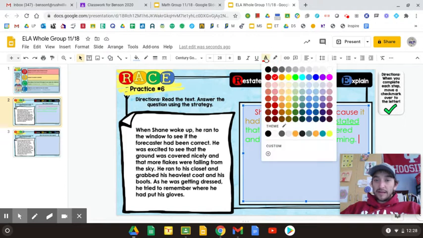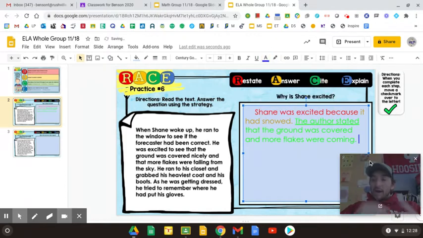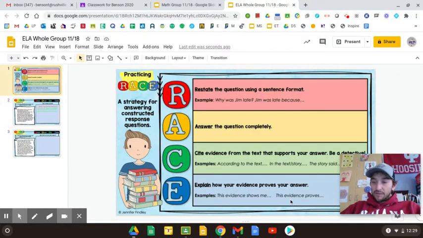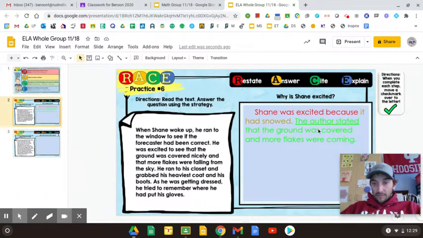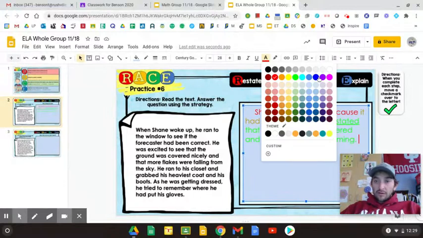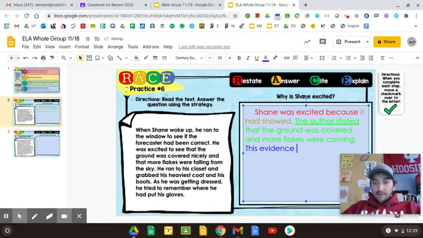So now the next part is the explain, and this is the harder part. So why does that tell me it snowed? You're going to usually start this with, if you look back here, this evidence shows me, or this evidence proves. So I'm going to go with the simple, this evidence shows me that it snowed because I know that flakes.